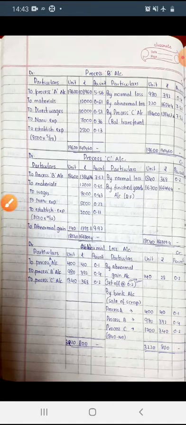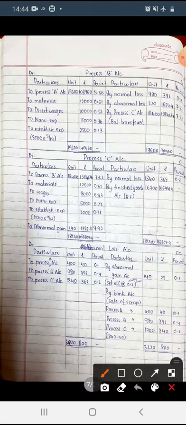Next, by bank account, the remaining normal loss you have to sell. We have to assume you are selling. See, under process A, the account is 400 only. Under B it is 980 only. But under process C, 1840 normal loss. Under that, set off for the 140 units, the remaining is 1700. So per unit 0.1, 0.4 and 0.2. So this is the answer.